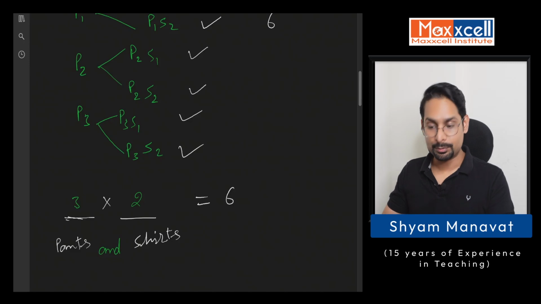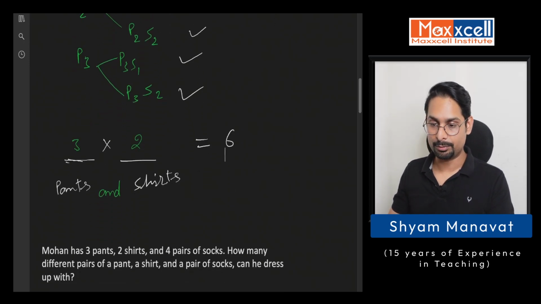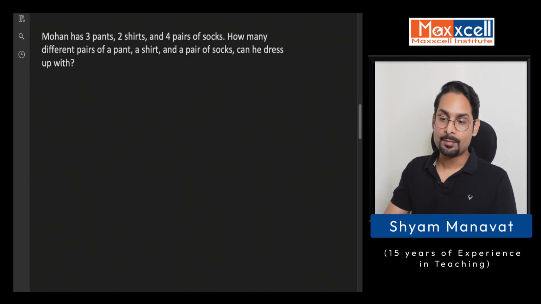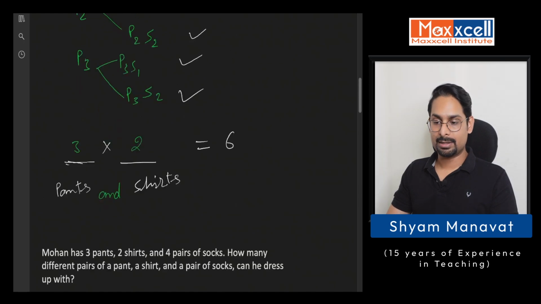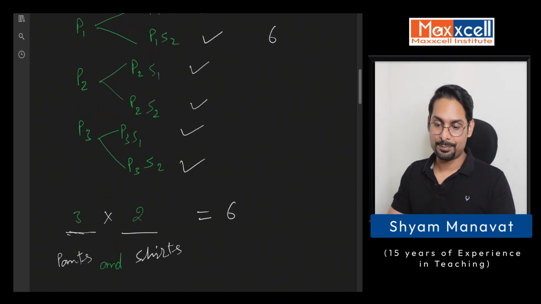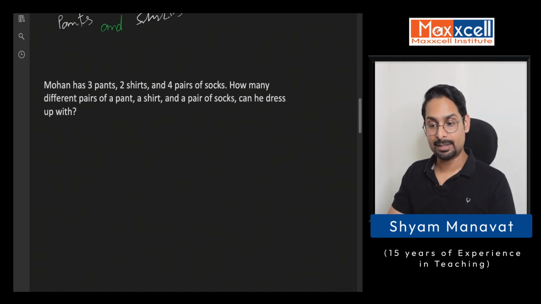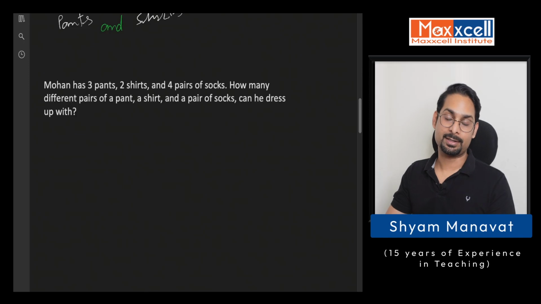Okay, no worries. You see one more example. I hope you will understand here the application of the counting technique. Here we had pants and shirts, so we could still draw this diagram and count the number of pairs possible. If you have more than that, here it says Mohan has 3 pants, 2 shirts, 4 pairs of socks. How many different pairs of a pant, a shirt and a pair of socks can he dress up with?